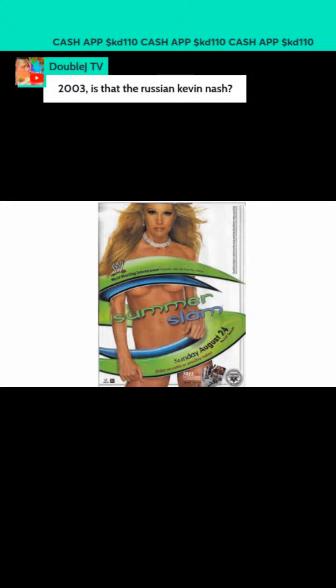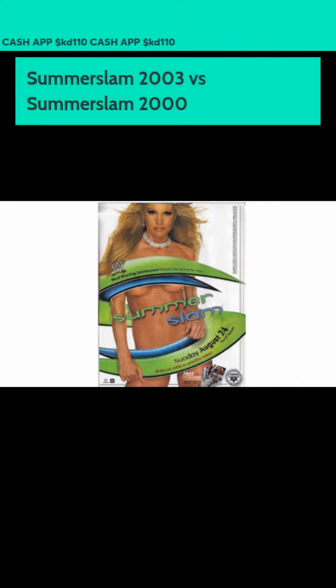Double J said 2003. Is that the Russia Kevin Nash? You talking about when he cut his hair for that movie? Yeah, I think that's what you're talking about. If that's what you're talking about, the Punisher, he cut his hair for the Punisher movie. But if that's what you're referring to, yes, that's that one.